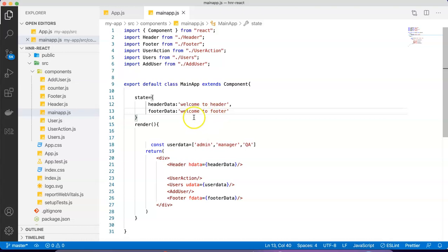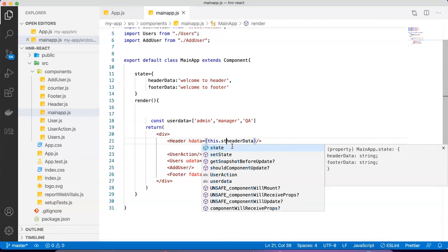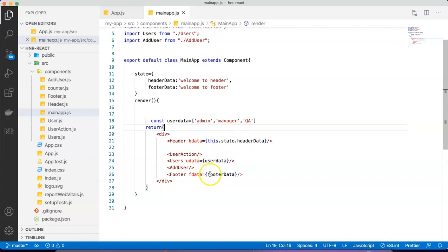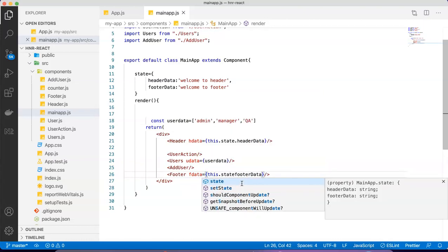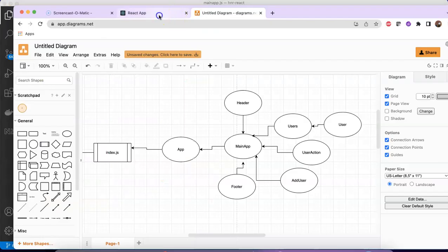Well, to make this state available there, so rather than passing this header data, we can set this dot state dot header data, and same for footer data, this dot state dot footer data. So this is how you are providing the state to your child. But remember, there will be no change in your child. That will remain the same as it is. So if I just see my application,